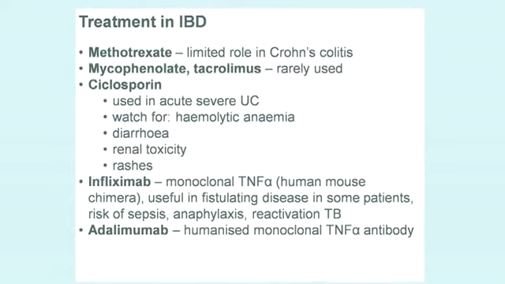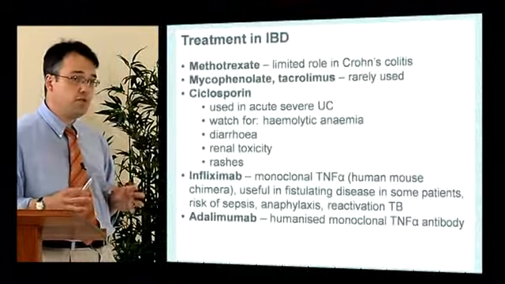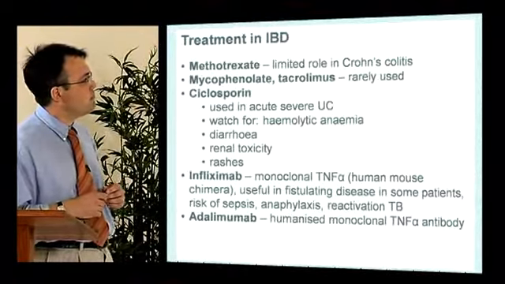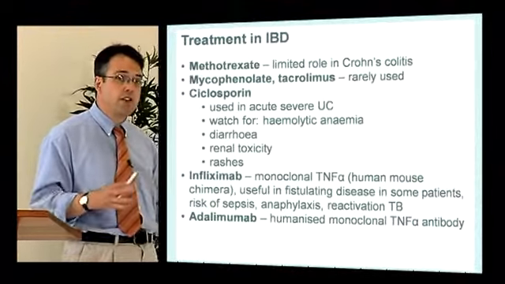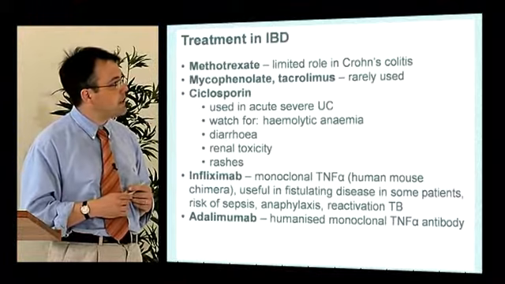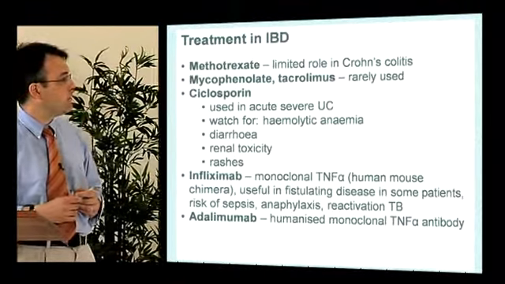Other therapies include methotrexate, which has a limited role in Crohn's colitis. Mycophenolate and tacrolimus, other drugs that are used by transplant physicians, are rarely used for IBD. Cyclosporin is sometimes used in acute severe colitis.